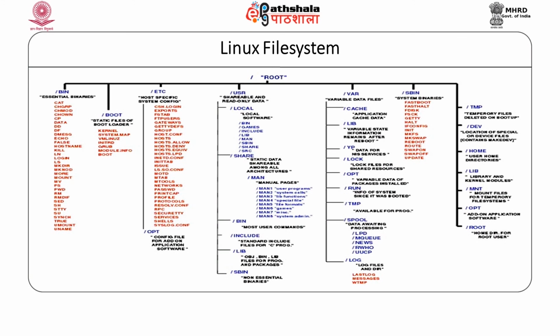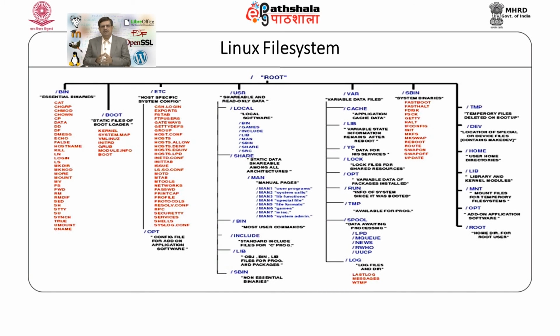Now, in Linux the file system begins with a root directory. So, it is an inverted tree structure. You can see that the directory tree contains different subdirectories like bin, boot, etc, and within those subdirectories there can be files. Some directories may be empty or may contain a lot of files, or directories can contain subdirectories within which there are files.